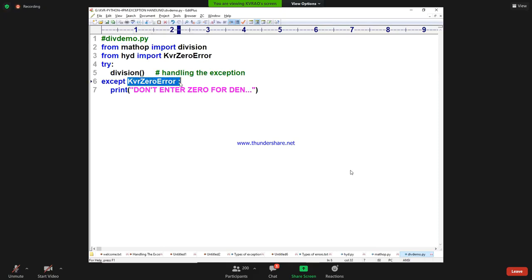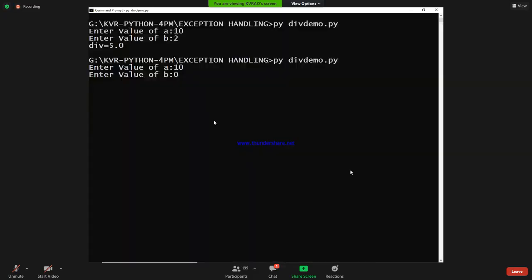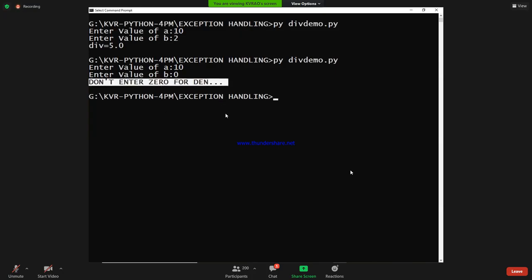Is it matching or not? Come on, guys. Where are you? Matching. What message is printing? Don't enter 0 for denominator. See that? Don't enter 0 for denominator. Beautiful.